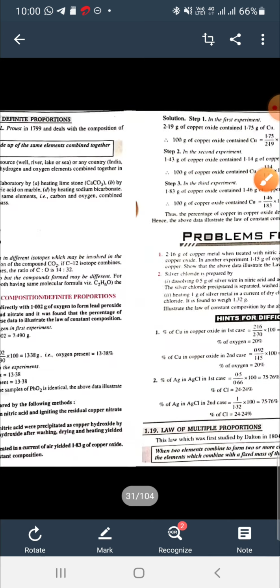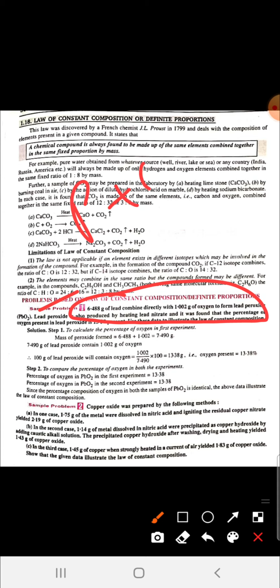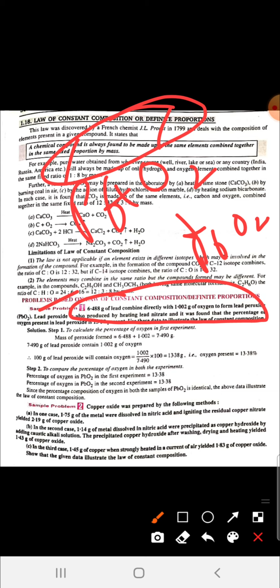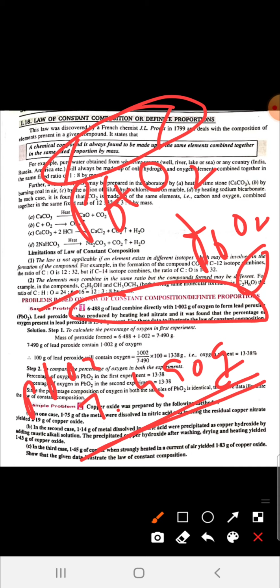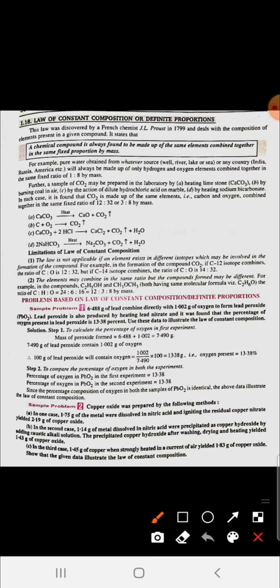Now you can see the problem here. 6.488 gram of lead combined directly with 1.002 gram of oxygen. Lead and oxygen combine to form lead oxide. The amount of reactants is given, so we will add the amounts of reactants to find the mass of the product. When we add, we get 7.490 gram of PbO2. In this we just have to prove the law of constant composition.